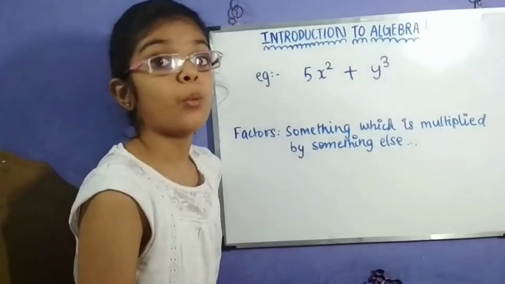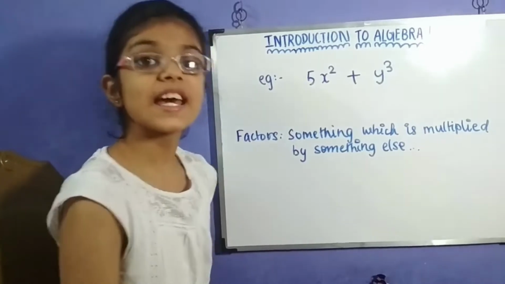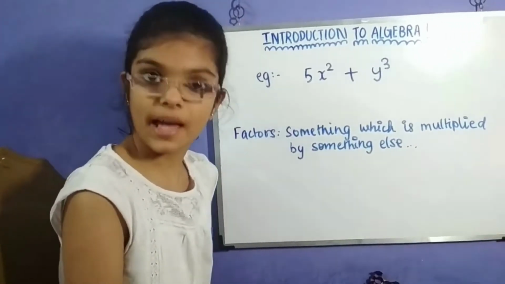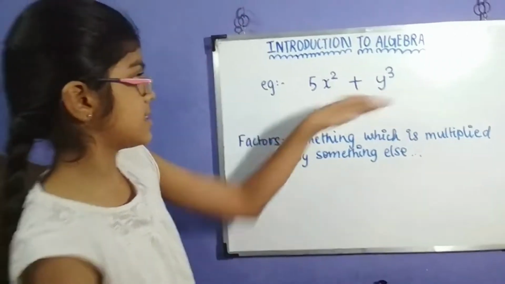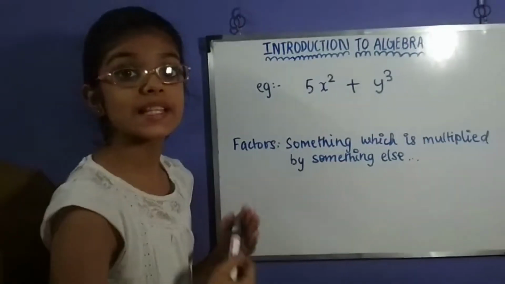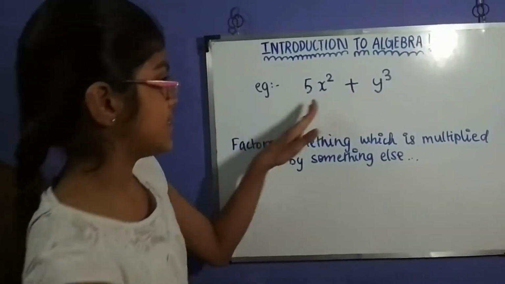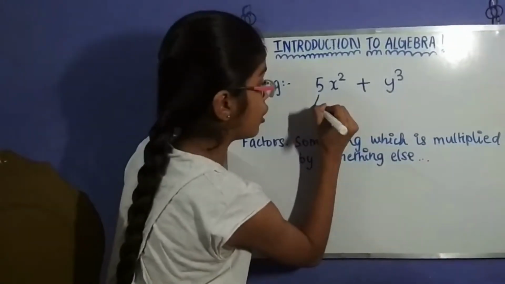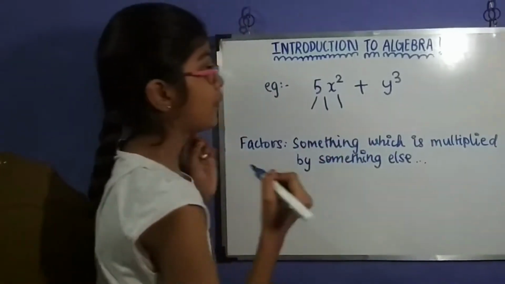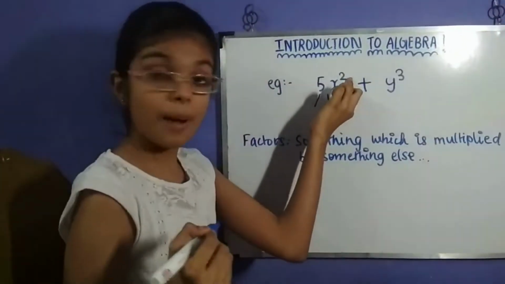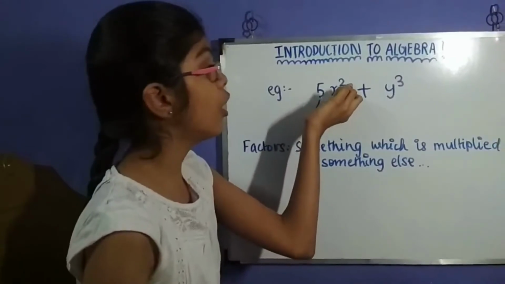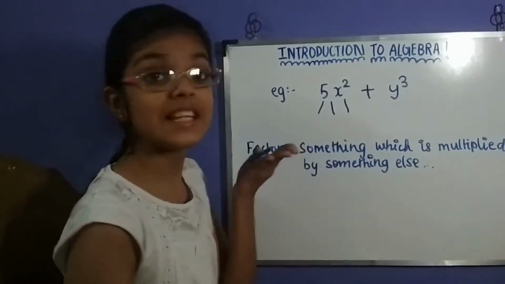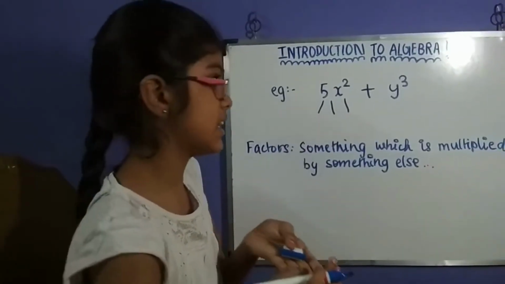Now let's see what a factor is. A factor is basically something multiplied by something else. Let's see in this example, all we have to do is split this term. We know that when there's a power with the term, that means that the number is multiplied by itself.